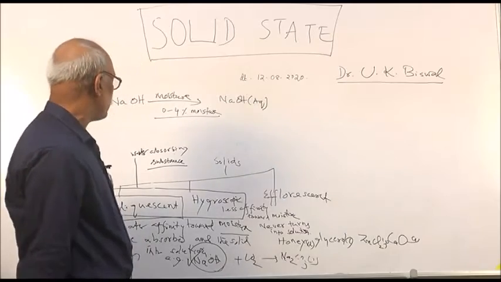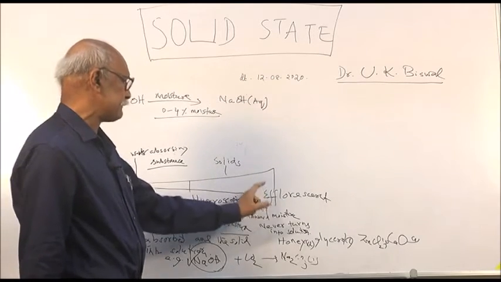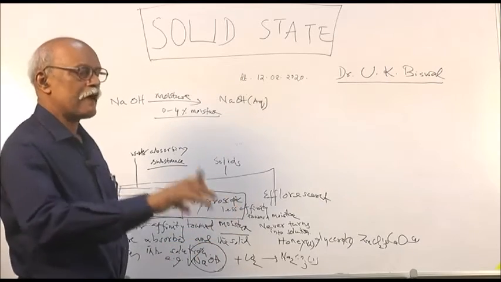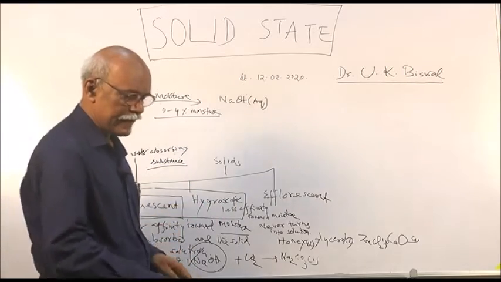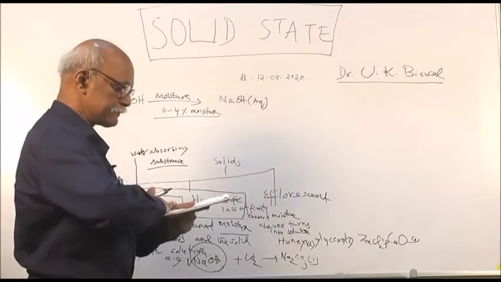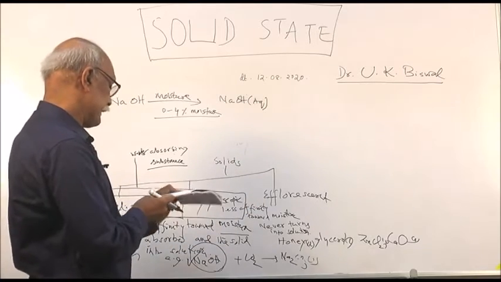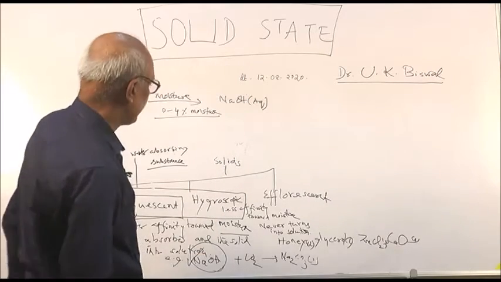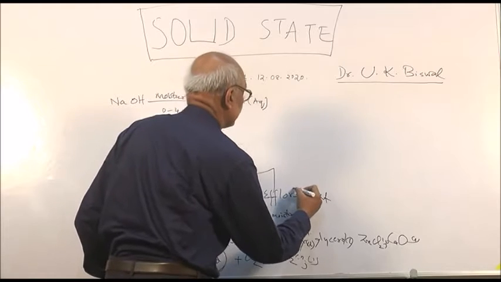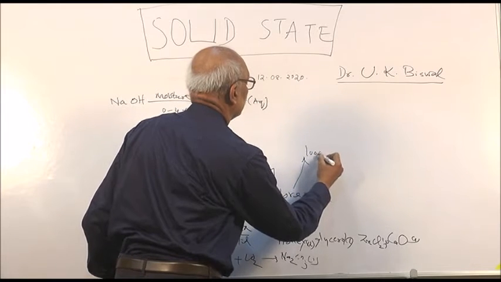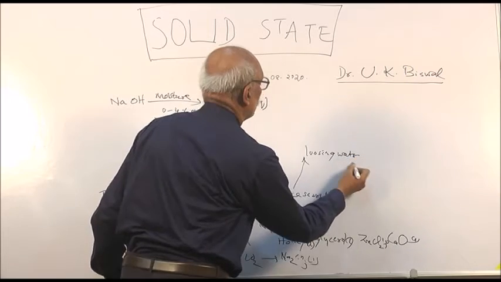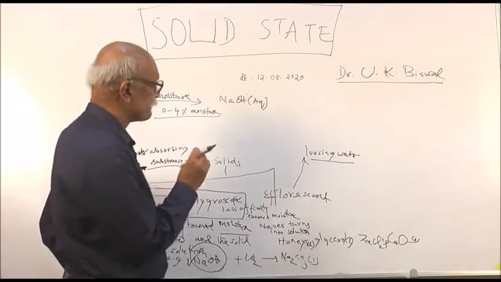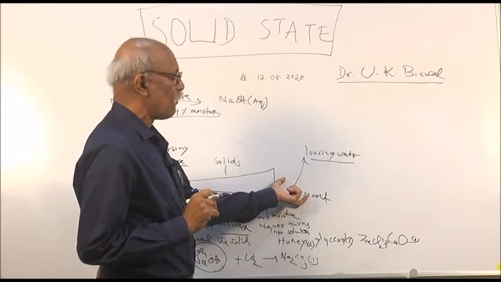But efflorescent is opposite to that. When certain substance is kept moistened, and it is exposed to the surrounding, or spread on a paper, then it will lose its water, and that becomes efflorescent. That means you see losing moisture or losing water. Efflorescent substances lose water. They are hydrated salts, but they will lose water on exposure.